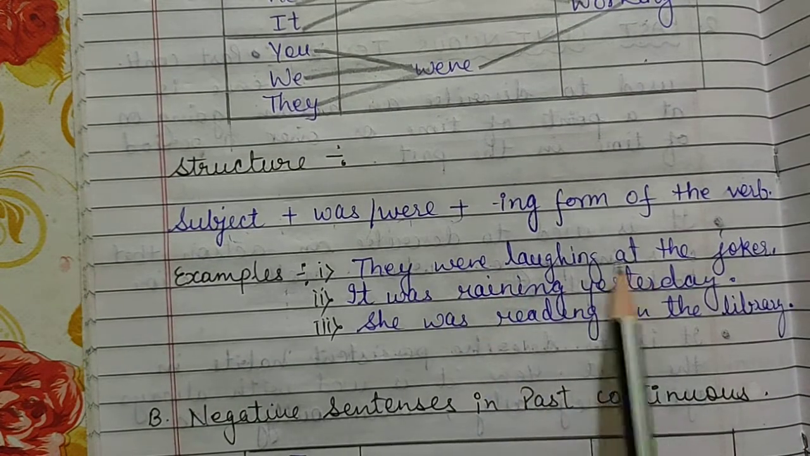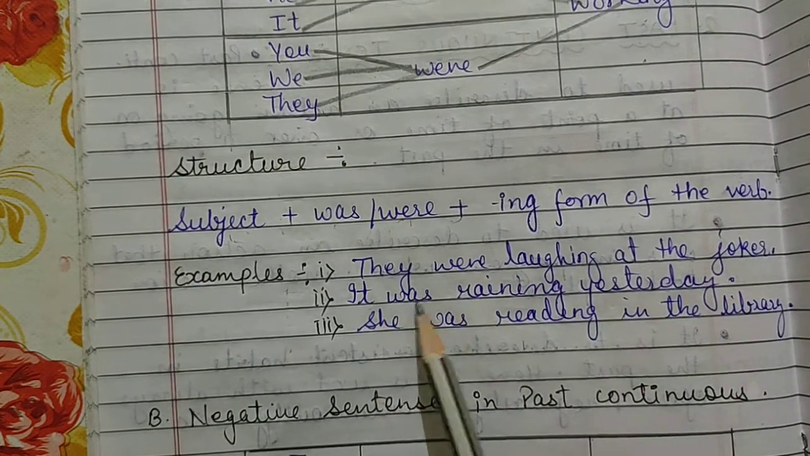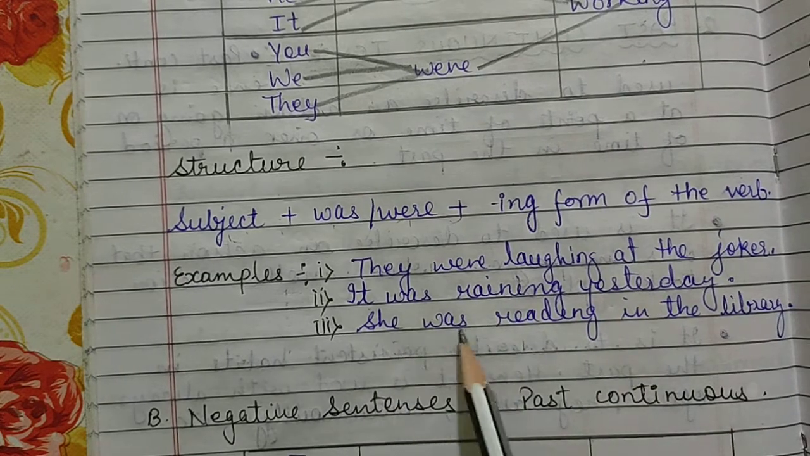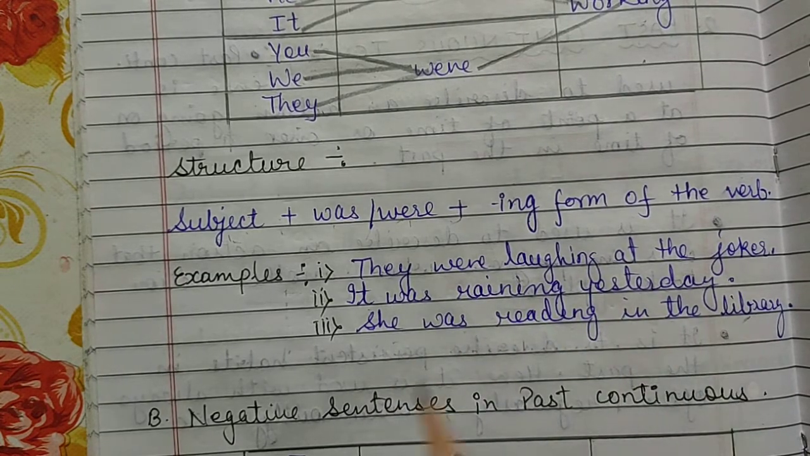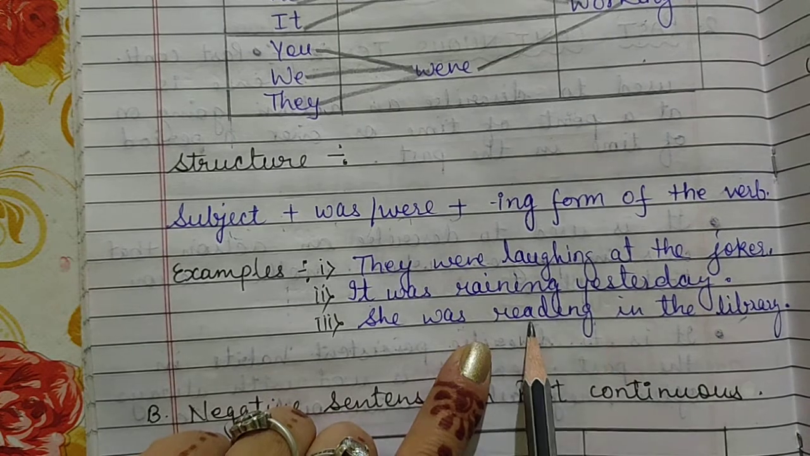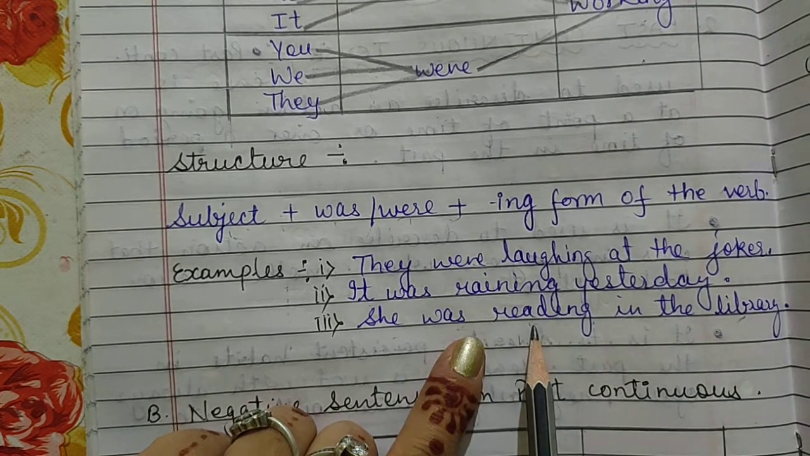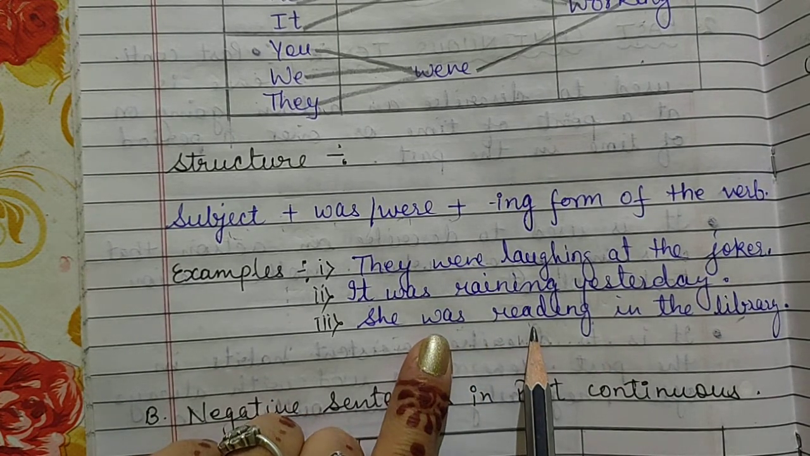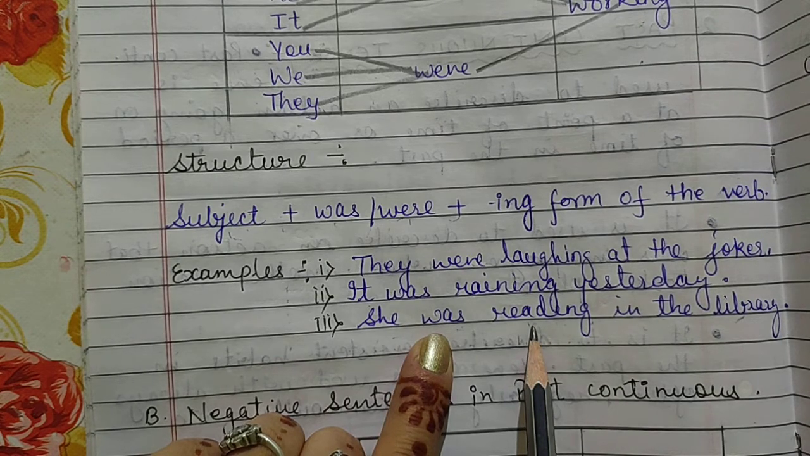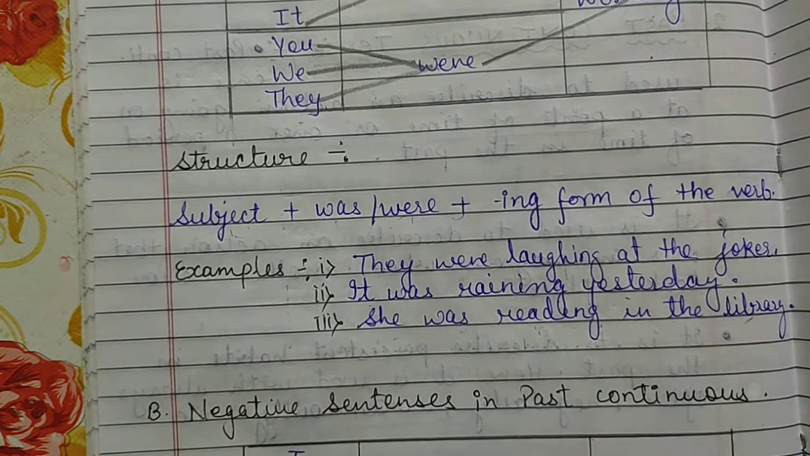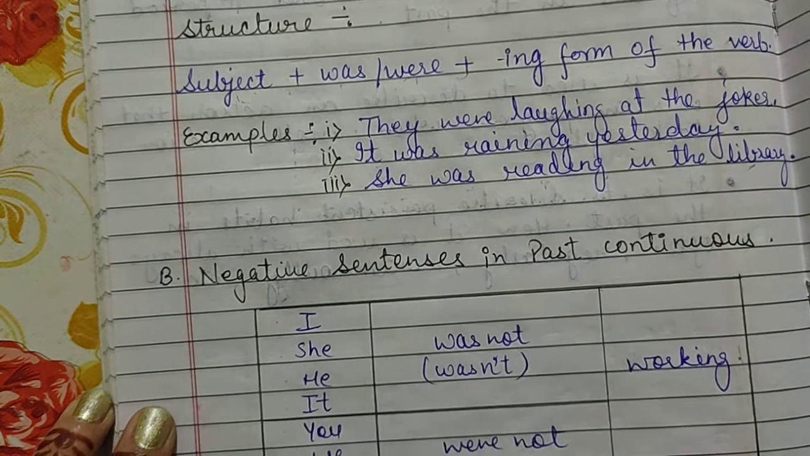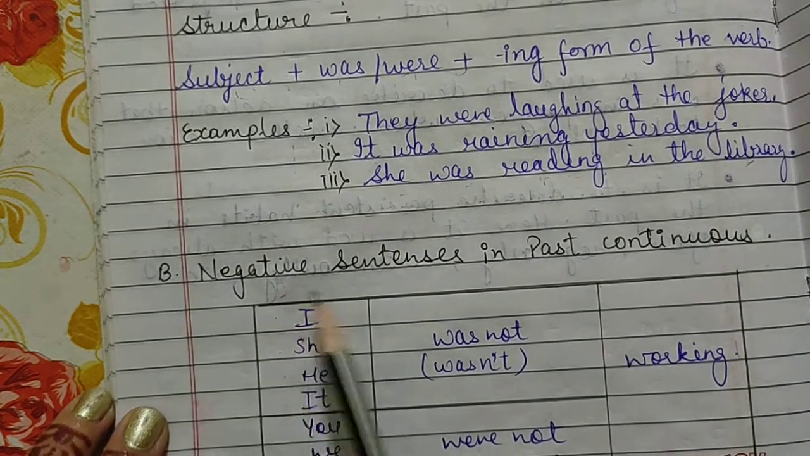All right. So for example, they were laughing at the joker. It was raining yesterday. She was reading in the library. So was plus ing form of the verb shows that this sentence is a positive sentence in past continuous. All right. So now move on to the next, negative sentences in